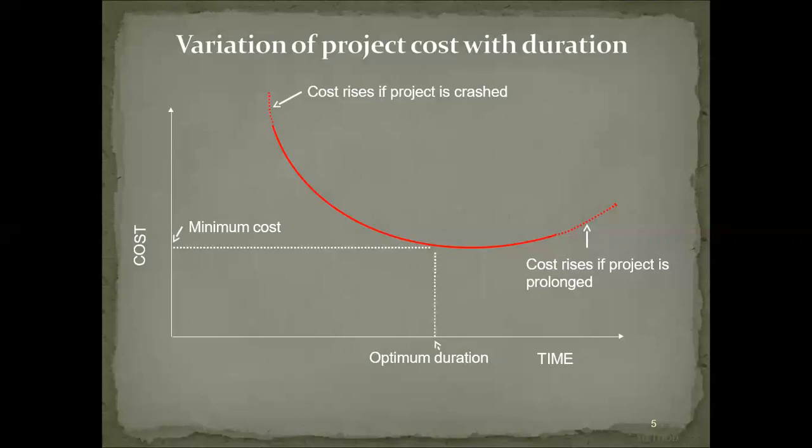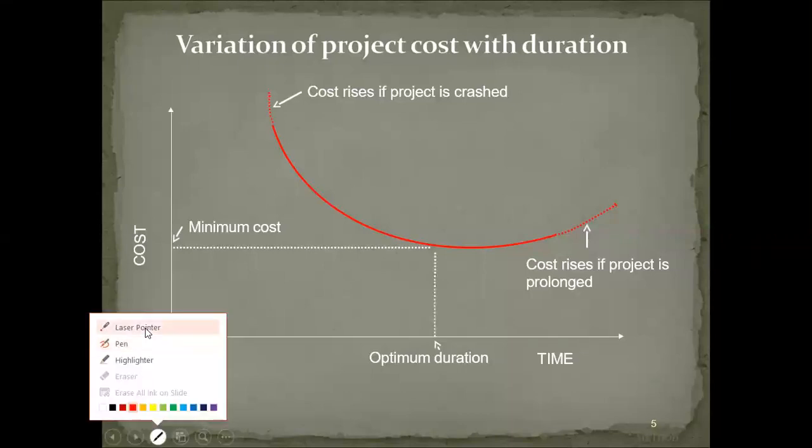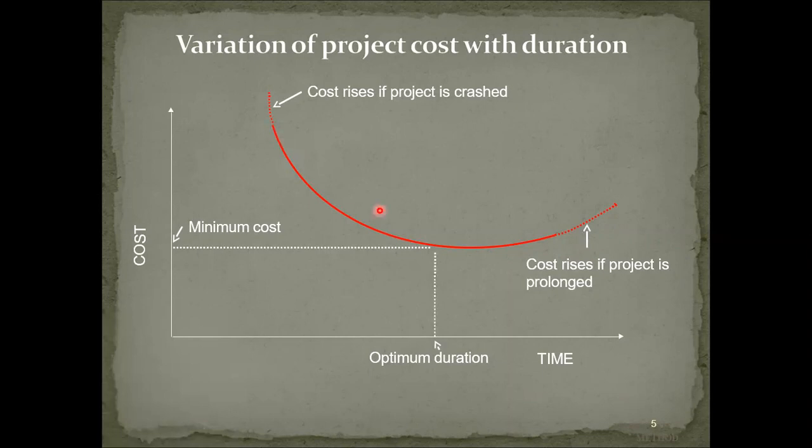Then, if we are looking at the project cost, whatever this project cost we have gone through, how do these things work? In this diagram, there are two lines. One is the continuous line. If you are able to see this cursor, I'll use this laser pointer. This particular part is the continuous line. This is the project cost, and the dotted lines mean something different, and they are shown there only.